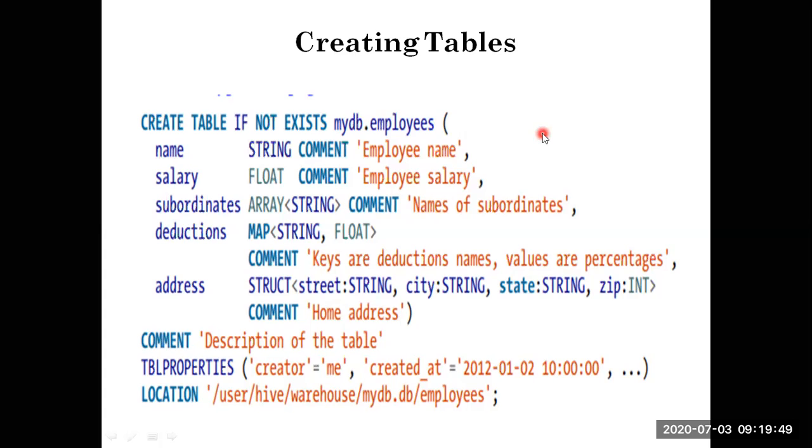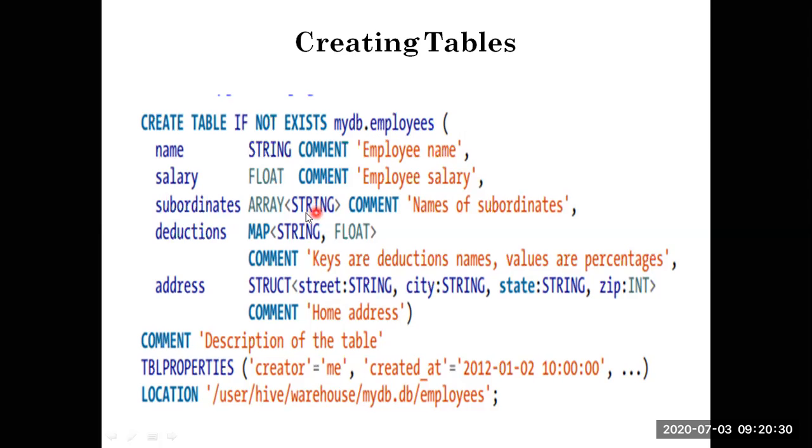And now next we shall talk about create tables. As of now, we have discussed creating a database, and next we will be talking about creating tables. Again, when you start creating a table, check whether the table name exists or not. Create table if not exists mydb.employees. Mydb will be the database, dot employees. And the first column name can be name, string, comment employee name, and salary.